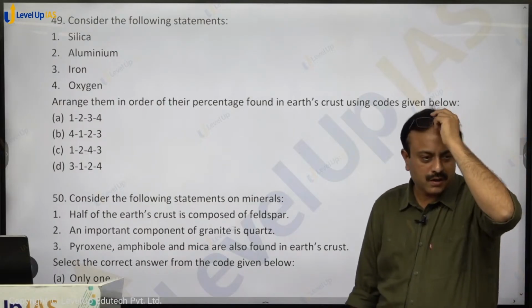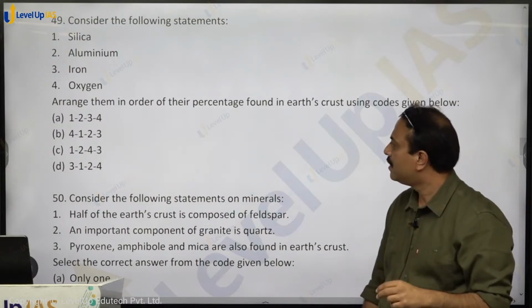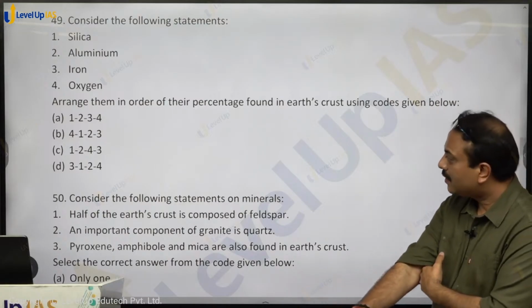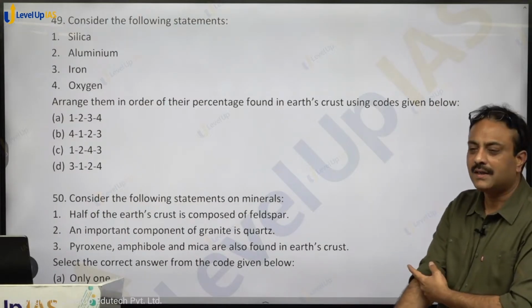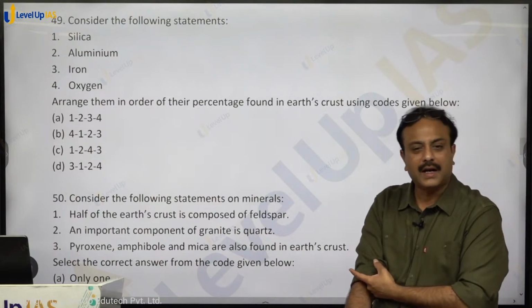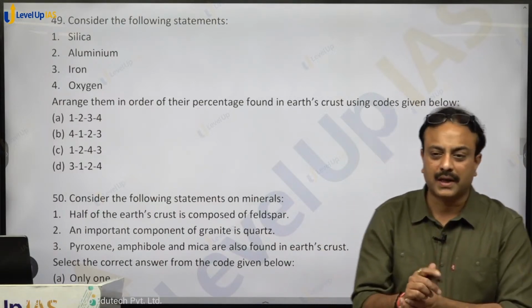Maximum will be what? Oxygen or iron? Iron नहीं होगा. Oxygen, followed by, and the fourth is iron. And if we talk about the entire earth, iron will be maximum, right?